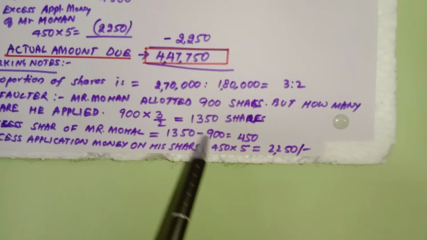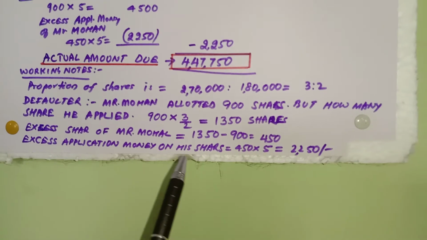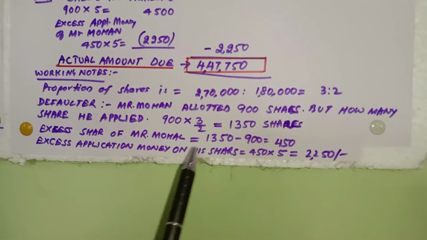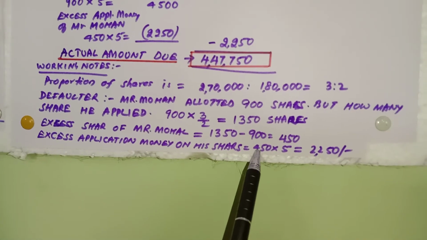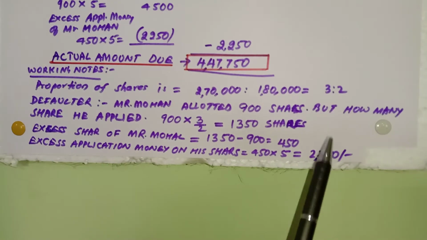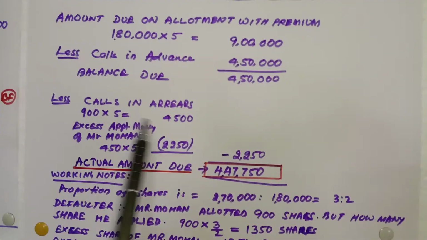On that he has paid the application amount. By chance, in this question application and allotment are the same, 5 rupees. So multiply 450 into 5, 2,250. Now this 2,250 should be subtracted from 4,500, which is the calls in arrears.